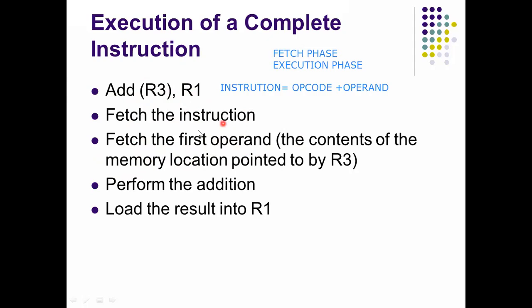The first operand is the contents of the memory location pointed to by R3. Next, perform the addition between these two operands. After performing the addition, we get the result. Then load the result into R1.